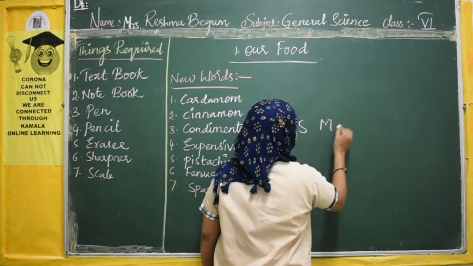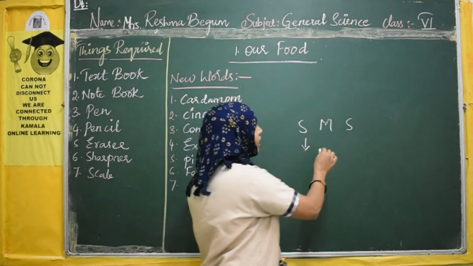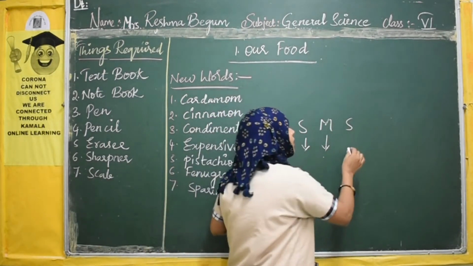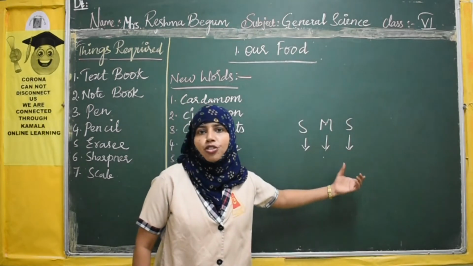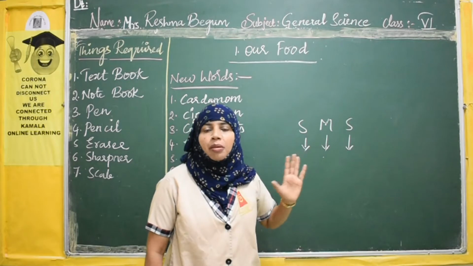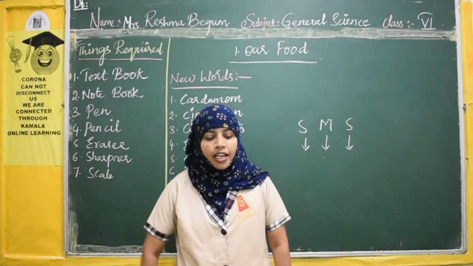S, M, S. S is social distancing, M means wear mask compulsorily, and S is wash your hands frequently with soap. So these are the three main and important basic tips you have to follow in order to keep coronavirus at bay.